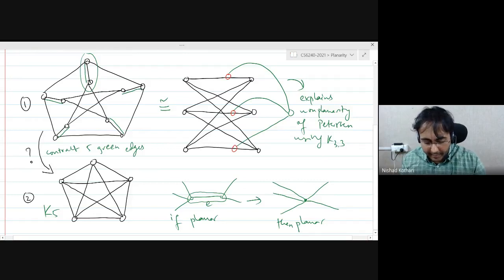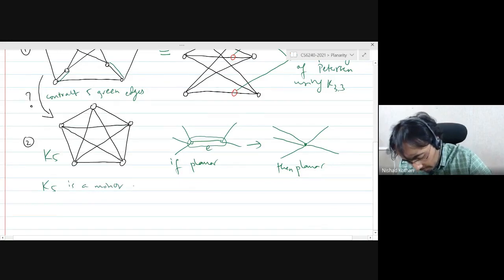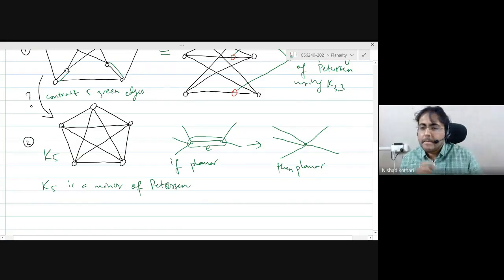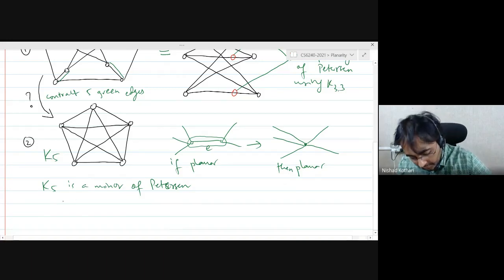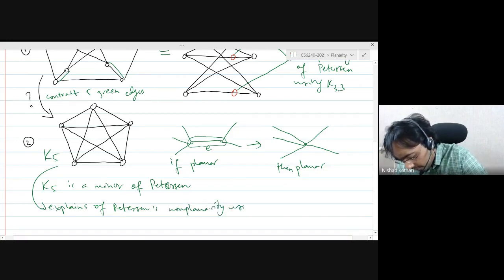So we will say that K5 is a minor of the Petersen graph. And because K5 is non-planar, Petersen is non-planar. So this way, we get an explanation of Petersen's non-planarity using K5.